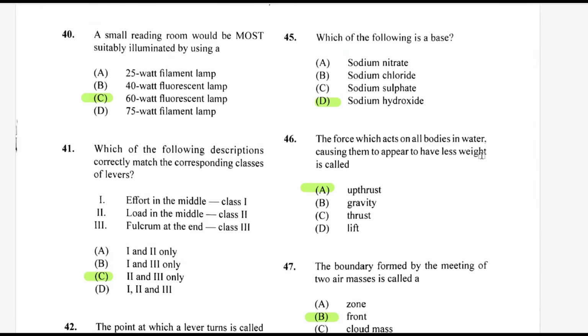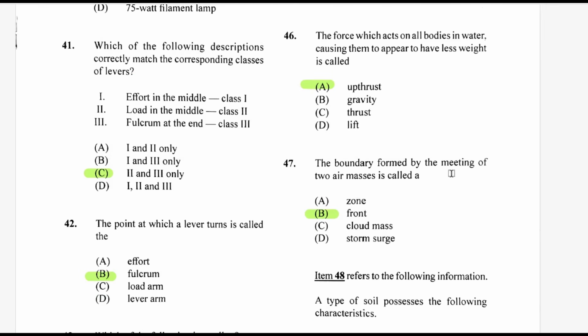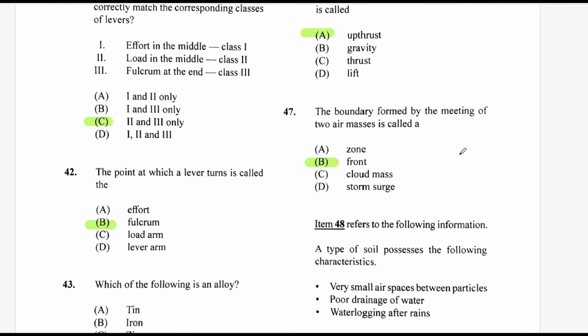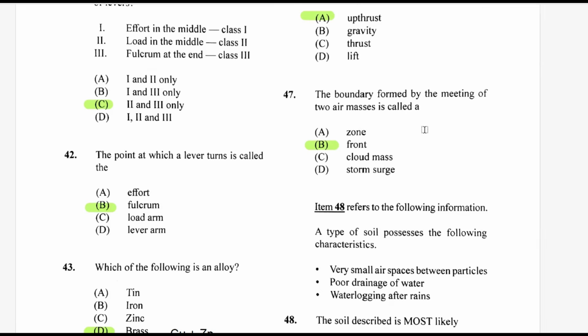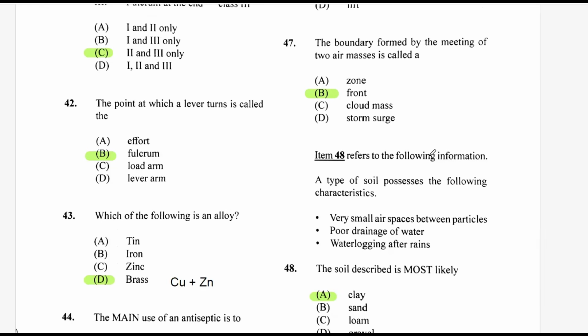Which of the following is a base? And just looking at them, sodium hydroxide jumps out. It's the most popular base you at this level will learn about. The force which acts on all bodies in water, causing them to appear to have less weight, is called upthrust. The boundary formed by the meeting of 2 air masses is called a front. And there are different classes of fronts, which you know: warm front, stationary front. They are different ones. And when you did your weather patterns, you would have come across this definition.